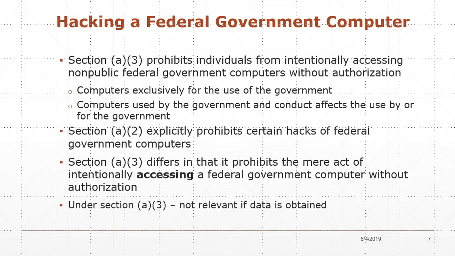So A2 explicitly prohibits certain hacks of federal government computers. Section A3 differs in that it prohibits the mere act of intentionally accessing a federal government computer without authorization. So Section A3 is not relevant if data is obtained, because that's probably covered under A2.